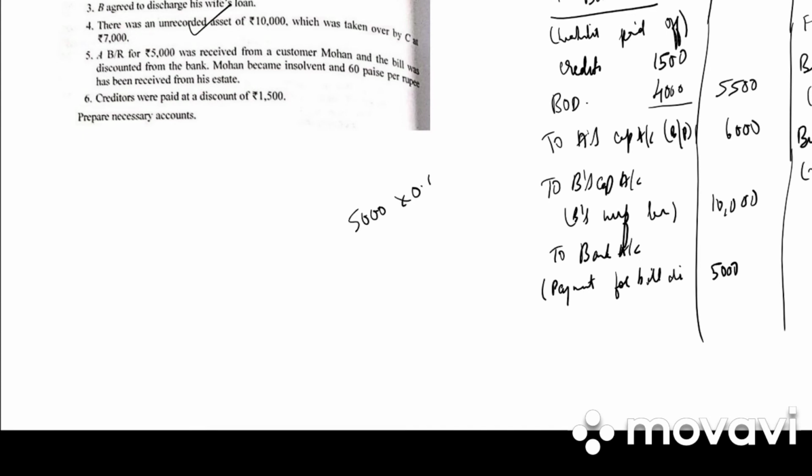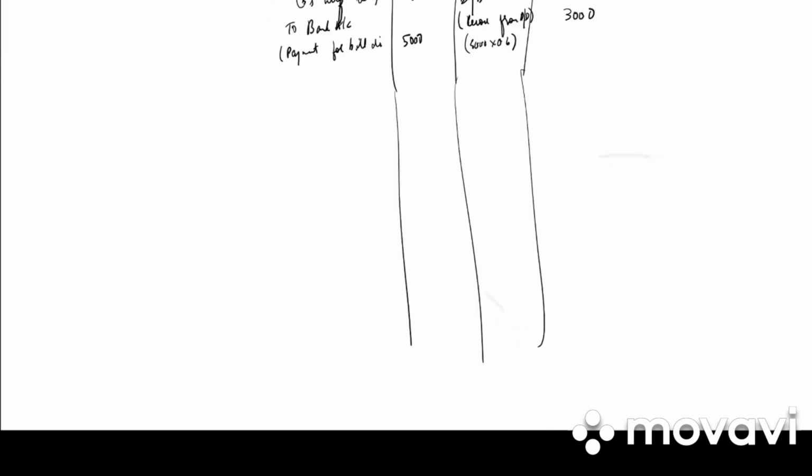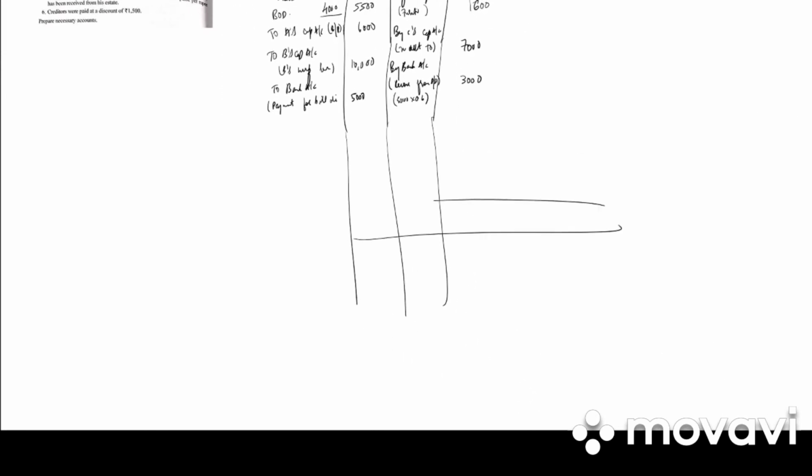So out of 5,000, 0.6 has been received. How much is it? 3,000. So it will be by bank account. We have received money from him, in bracket recovery from bill dishonored. How much is it? 3,000. In bracket you can write 5,000 into 0.6. Clear?